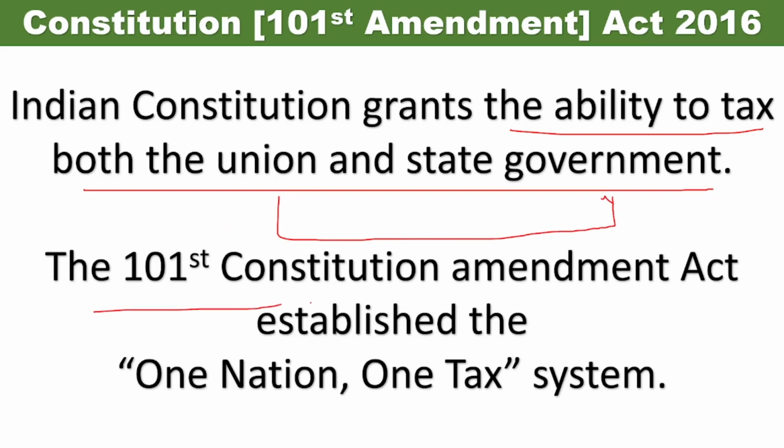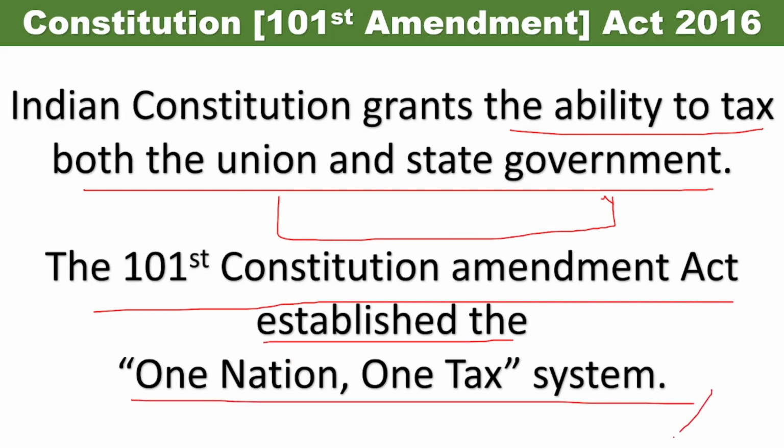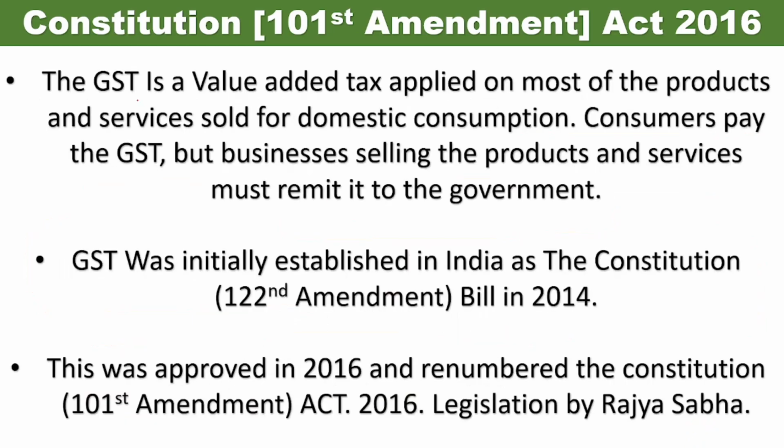The 101st Constitution Amendment Act established the One Nation, One Tax system. So, in the 101st Constitution Amendment Act, they planned to make an initiative towards the One Nation, One Tax system. The GST is a value added tax applied on most of the products and services sold for domestic consumption.